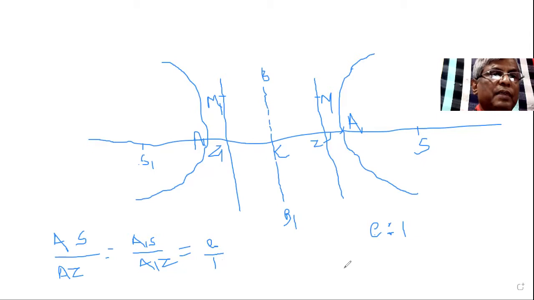And the equation of hyperbola in algebraic form is, without any explanation, you should note: x square upon a square minus y square upon b square is equal to 1.